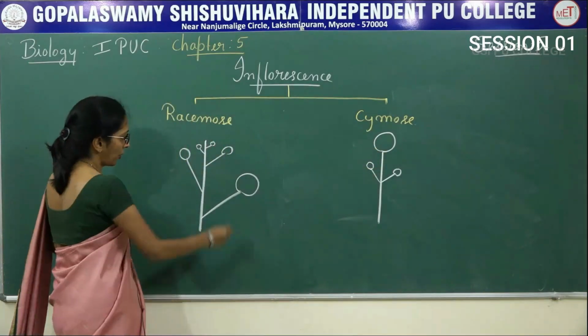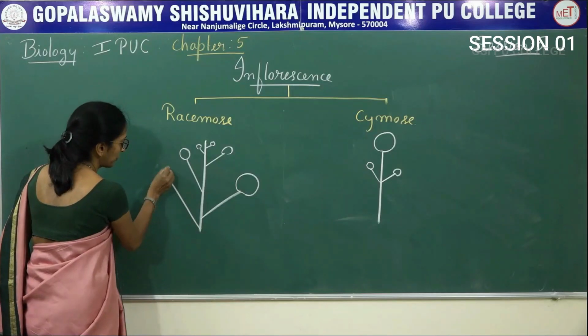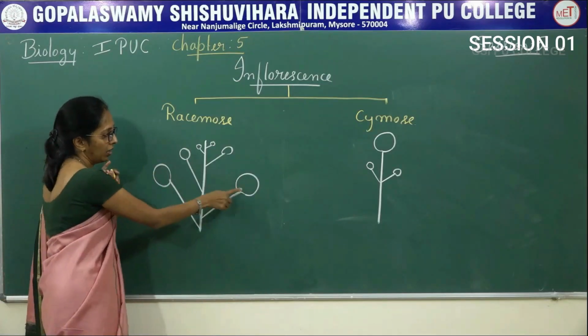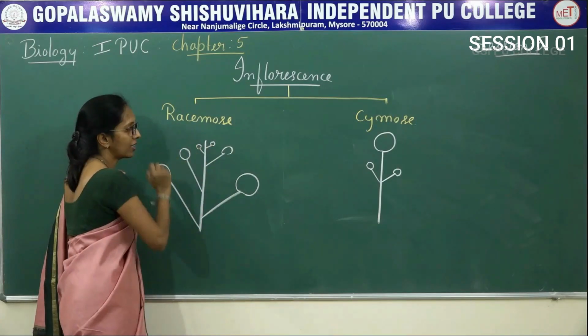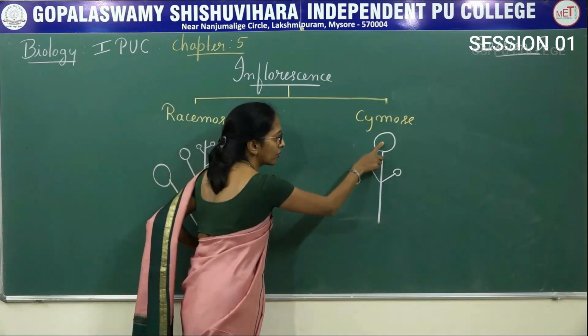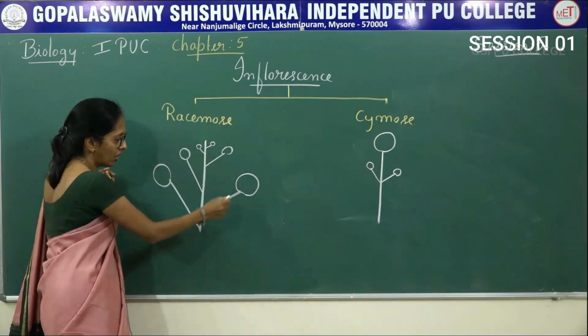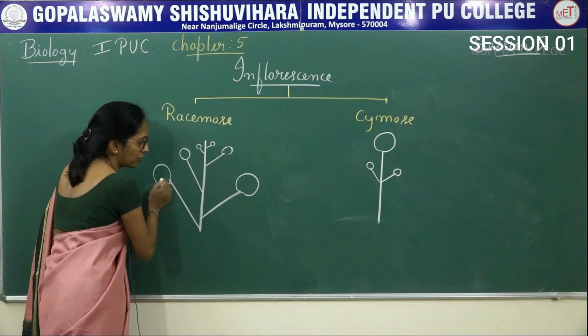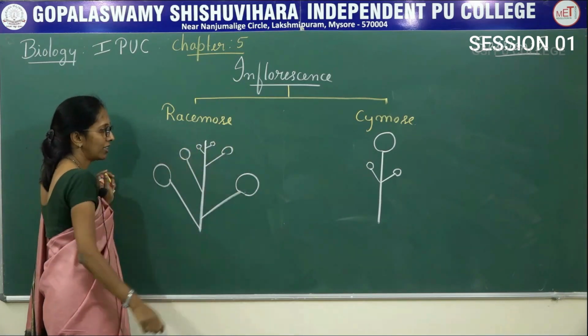Now coming to the third point, arrangement of these flowers. Now look here. These are the older flowers and these are the younger flowers. This is the older flower and these two are the younger flowers. In this case, what happens? Older flowers present towards the base, younger flowers present towards the tip.